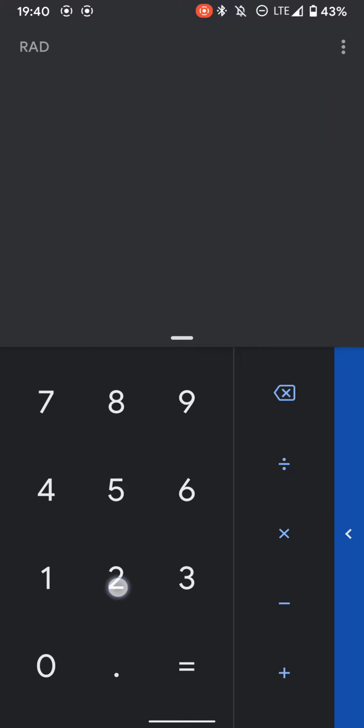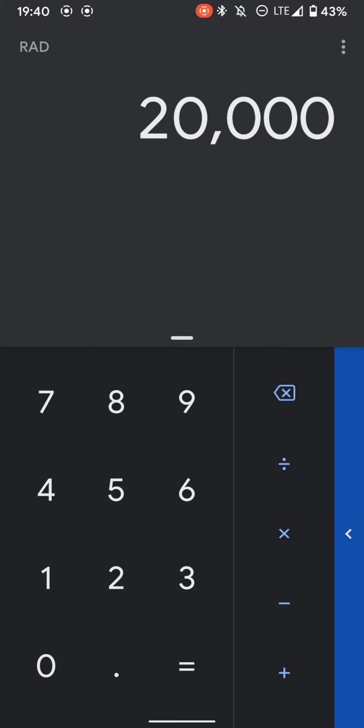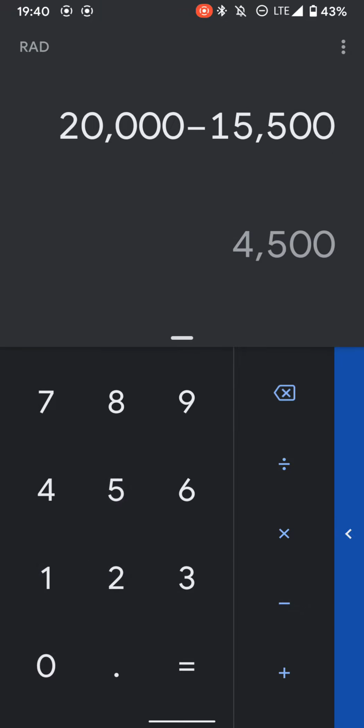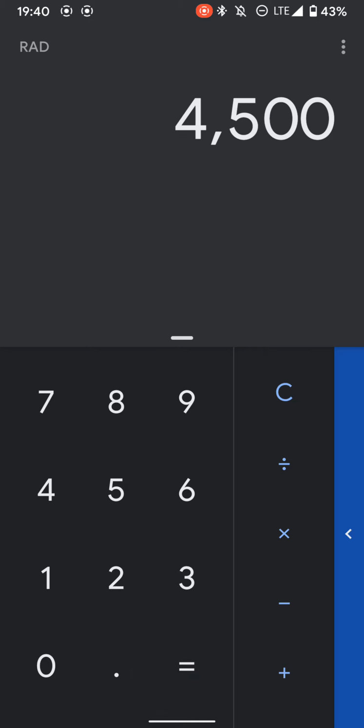Monthly I am going to invest 20,000 rupees through SIPs and further 10 to 15,000 rupees through individual stocks. So around 40,000 rupees I am going to allocate each month. Out of this 20,000, I have decided to invest 4,500 rupees monthly in this S&P 500 index. So 4,500 into 12, so yearly 54,000 rupees.